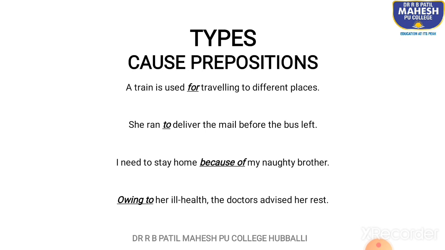Owing to her ill health, the doctors advised her rest. Again, owing to shows the reason. Why? The reason behind the doctors advising her to take rest is her ill health. So owing to is again a cause preposition here.